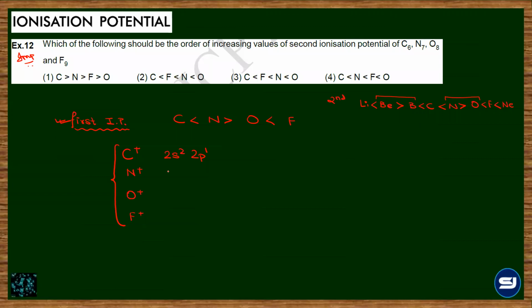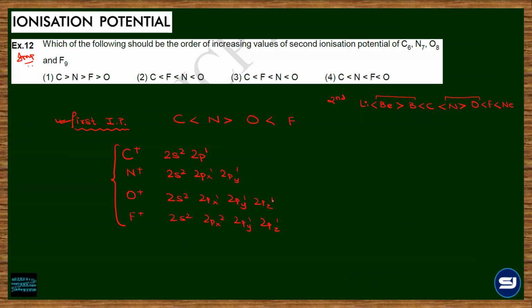So it will be 2s2 2p1 for carbon plus. Then 2s2 2px1 2py1 for nitrogen plus. Then oxygen would be 2s2 2px1 2py1 2pz1. And fluorine would be 2s2 2px2 2py1 2pz1.